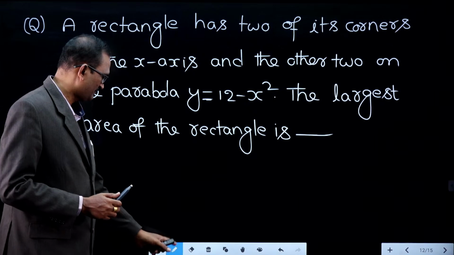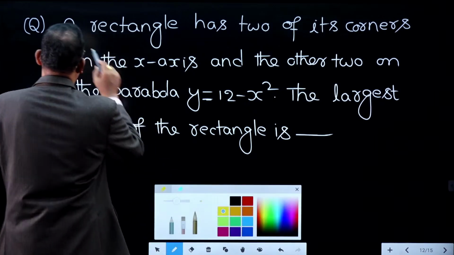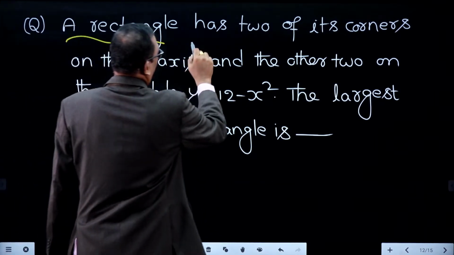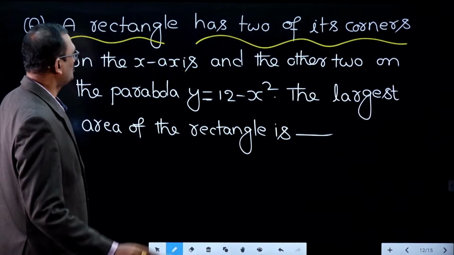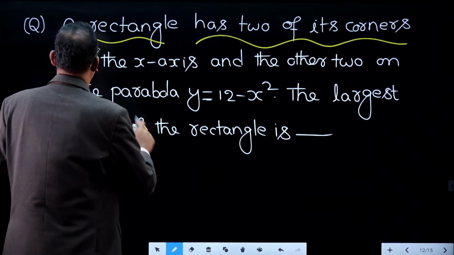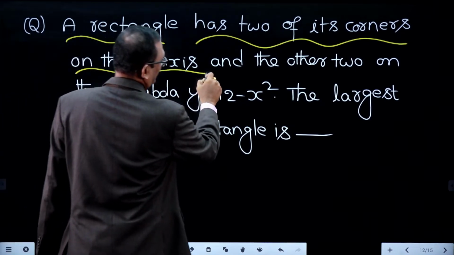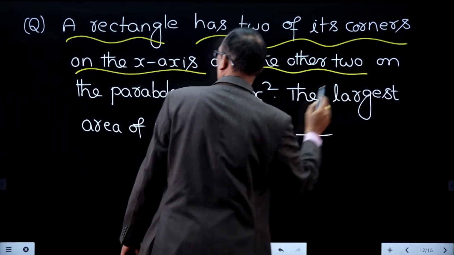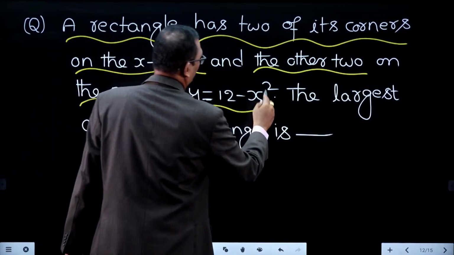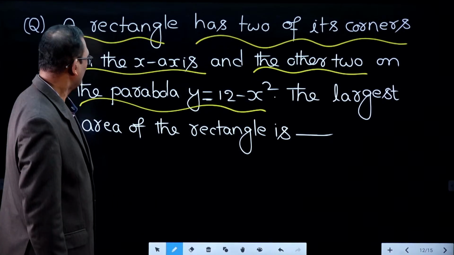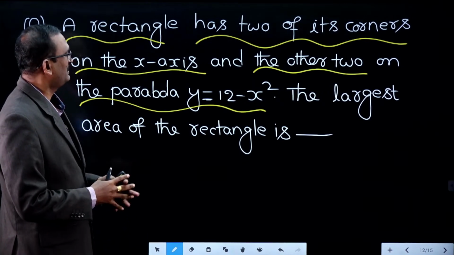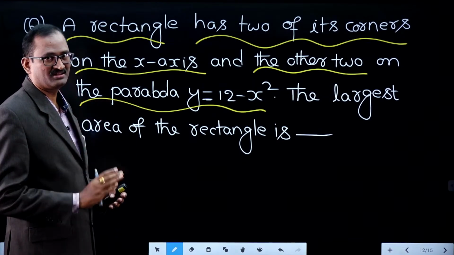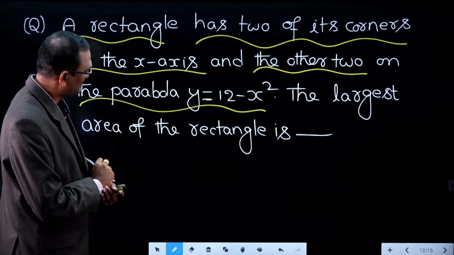Look at this. A rectangle has two of its corners on the x-axis and the other two lie on the parabola y equal to 12 minus x square. The largest area of the rectangle is? Remember, we are given one parabola, y equal to 12 minus x square.